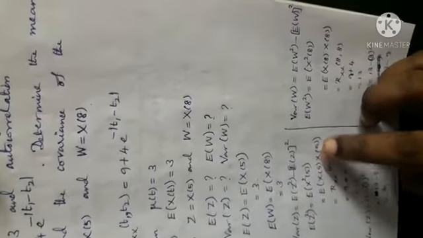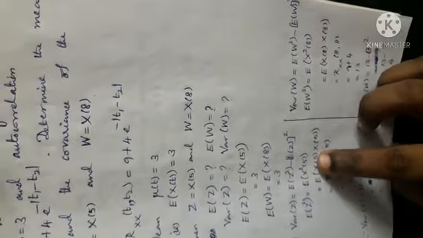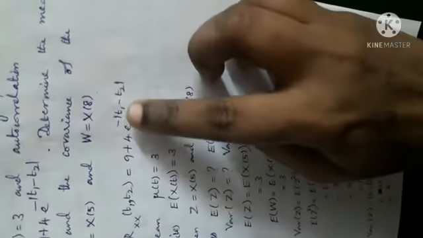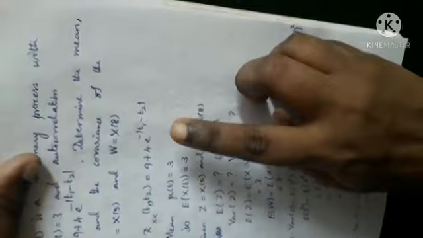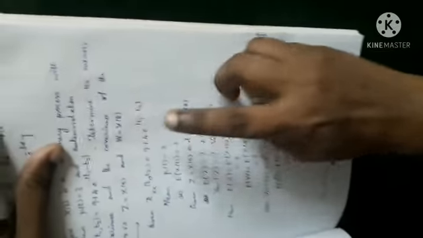E of x of t1 into x of t2 is Rxx of t1 comma t2, which is given. Substitute t1 as 5 and t2 as 5, so e power minus 0 becomes 1, where 4 into e power minus 0 is 4, and the answer is 13. E power 0 is 1.